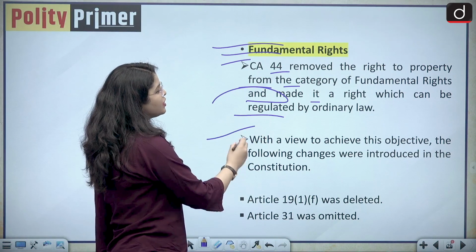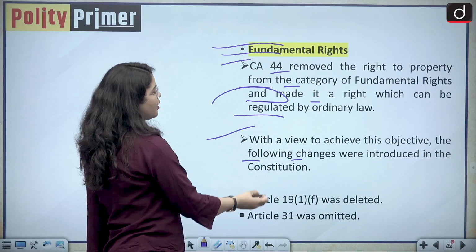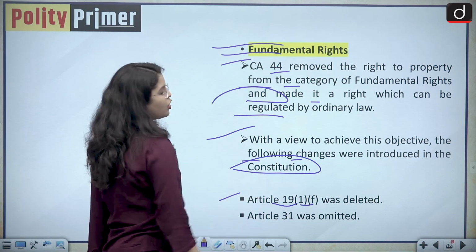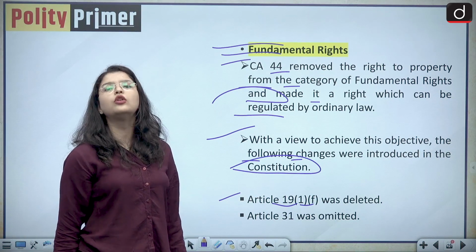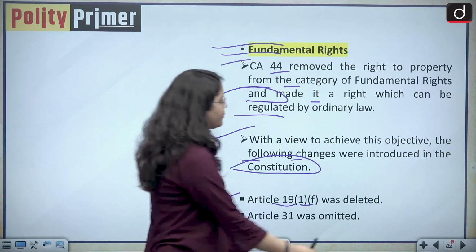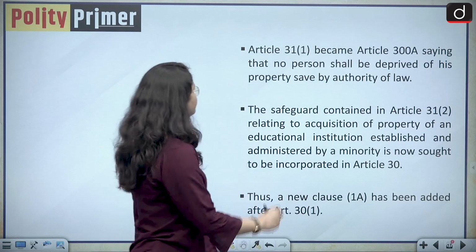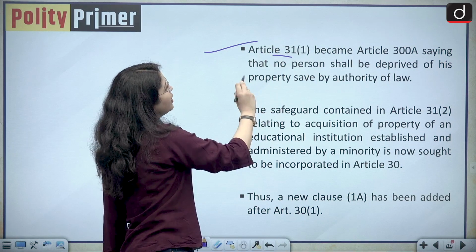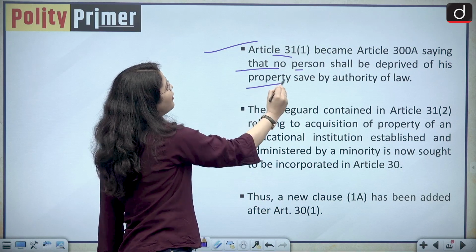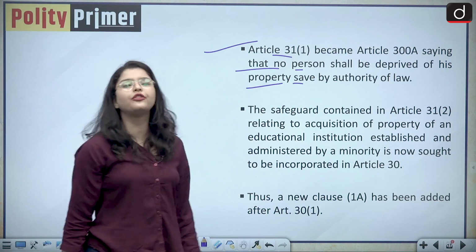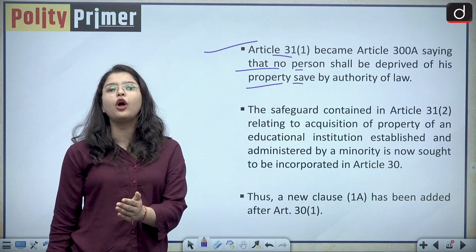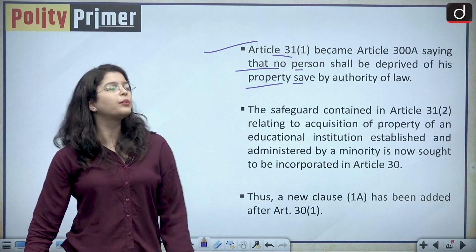With a view to achieve this objective, the following changes were introduced in the Constitution. Article 19 Clause 1 subclause f was deleted, which was talking about right to property as a fundamental right. Article 31 was also omitted. Article 31 Clause 1 became Article 300A, saying that no person shall be deprived of his property save by authority of law. So basically, if the Parliament has the authority of law, it could deprive you of your property.